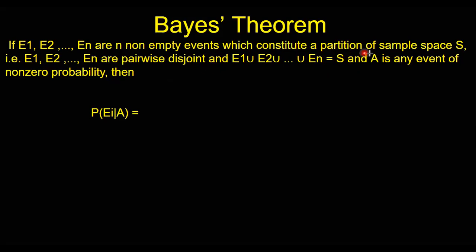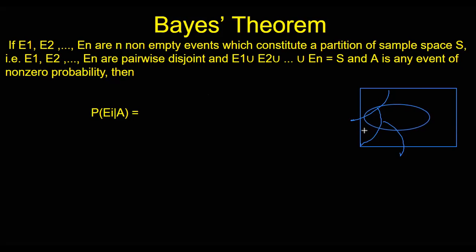The partition of sample space means these two conditions should be met. Event A might have come from this part, this part, or that part. What is the probability that it came from a particular Ei, E1, E2, E3, and so on?